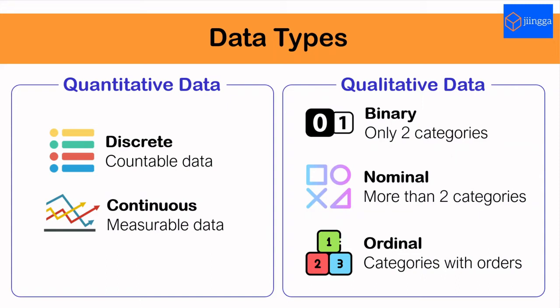To deal with data, understanding and differentiating data types is crucial. Let us look at what are the common data types we will deal with. Here, we focus on structured data. Generally, data are divided into quantitative data, which is given in numbers, and qualitative data, which may not be in numbers, or the numbers are just representing their qualitative features.